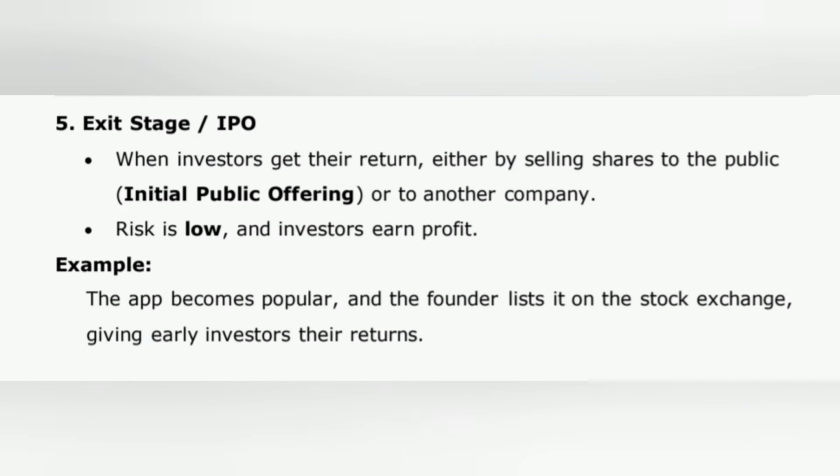5. Exit stage, IPO. When investors get their return, either by selling shares to the public, initial public offering, or to another company. Risk is low, and investors earn profit. Example: the app becomes popular, and the founder lists it on the stock exchange, giving early investors their returns.